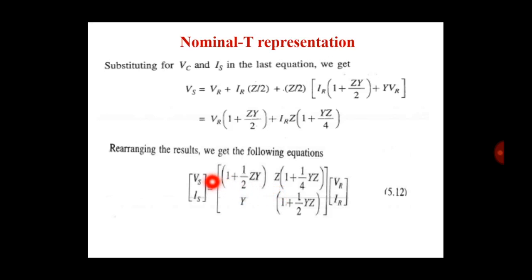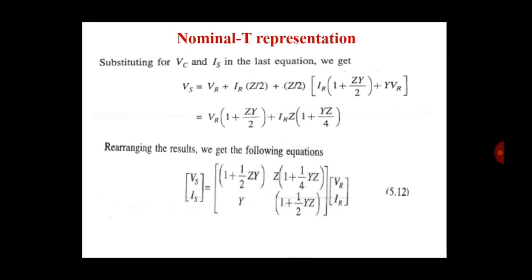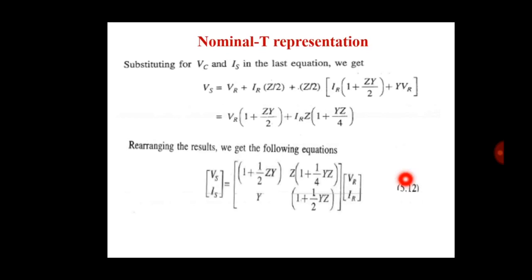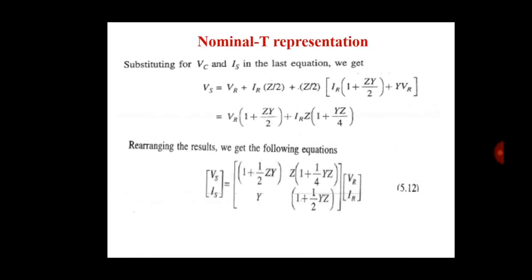So the Vs equation is these terms multiplied by VR and this term multiplied by IR, and Is is Y multiplied by VR and 1 plus 1 half YZ multiplied by IR.